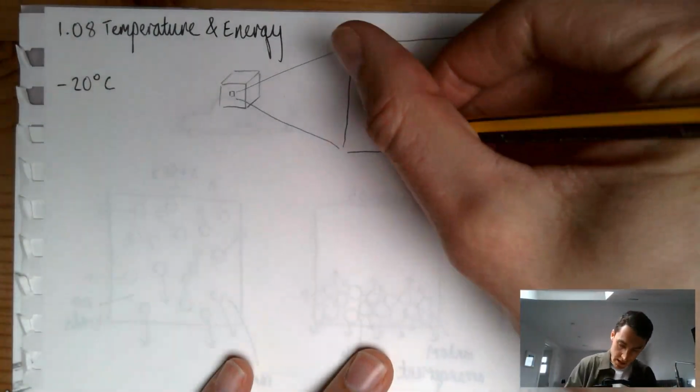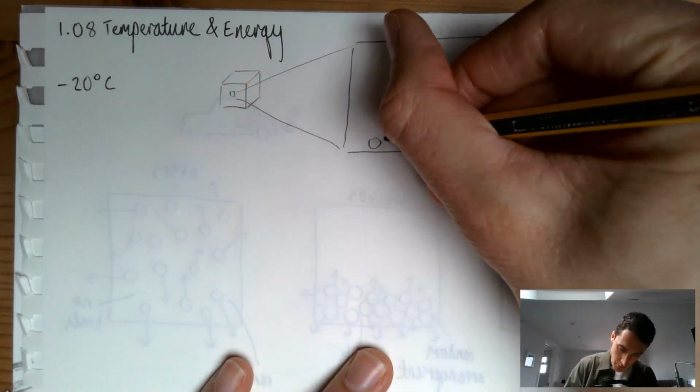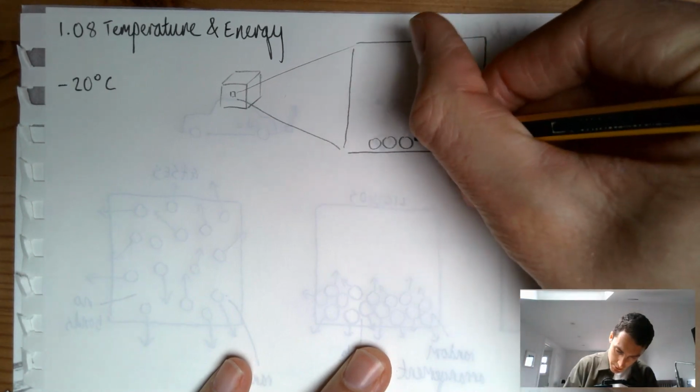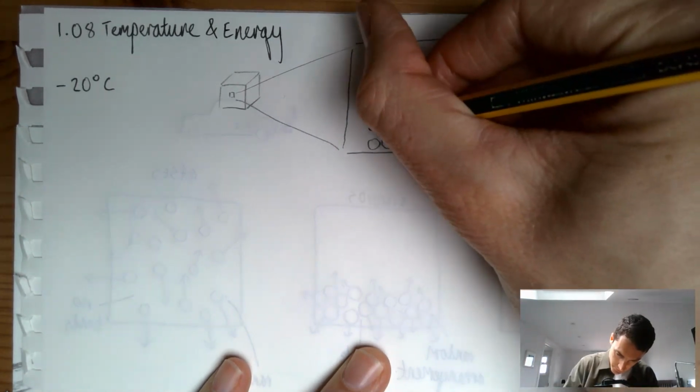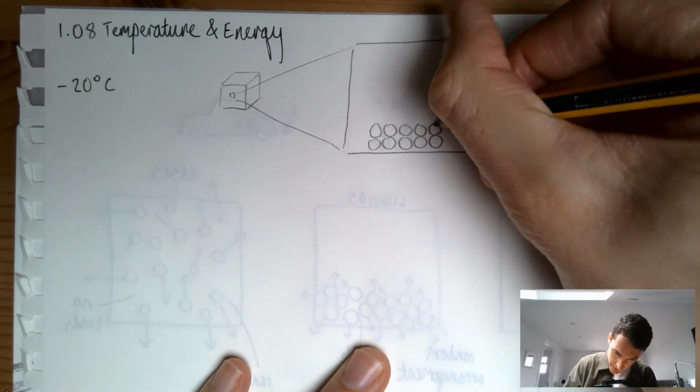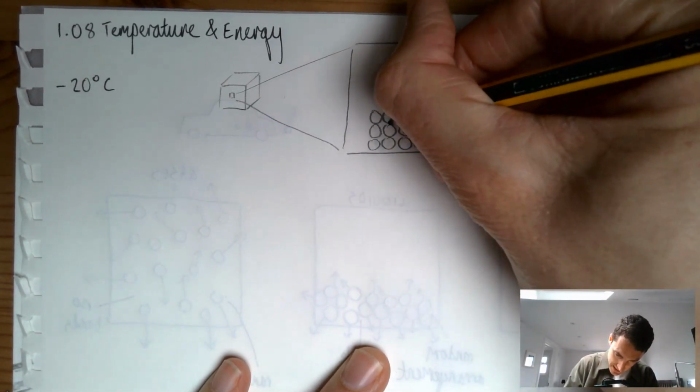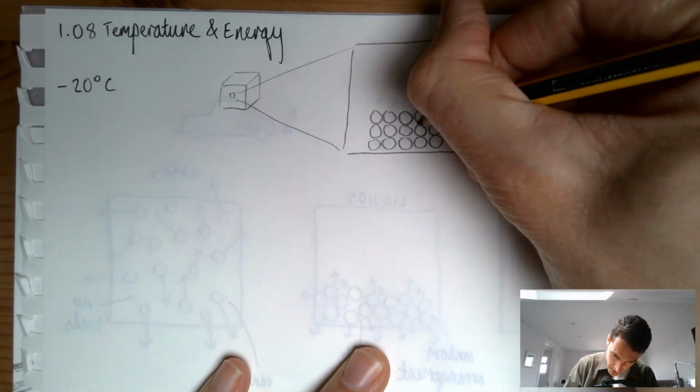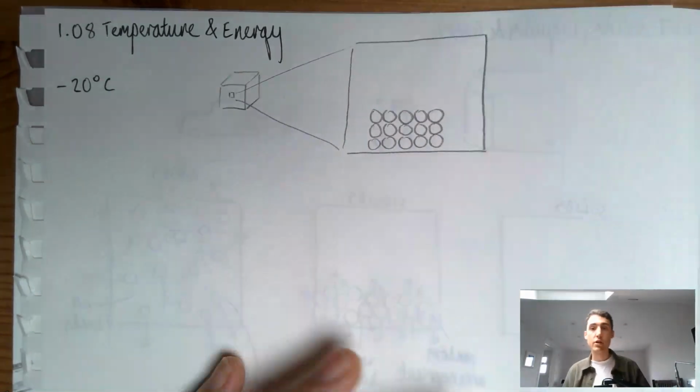So this is a nice chance to recap. What does it look like in here? Well, our simple particle model says the particles are very close together. They are in this fixed lattice, this regular arrangement. Fixed means they don't move. All they can do is vibrate.